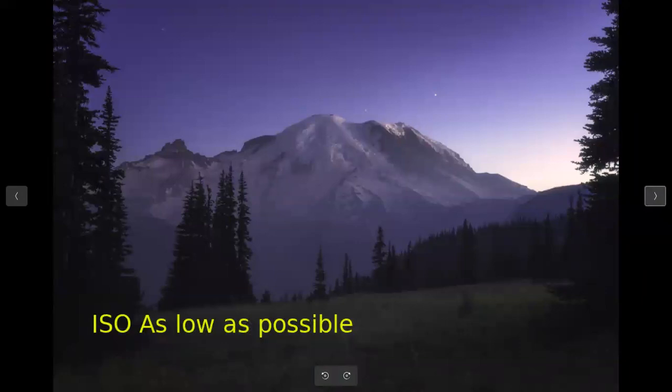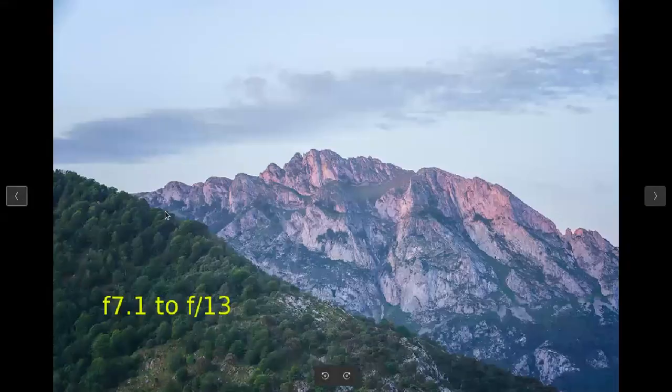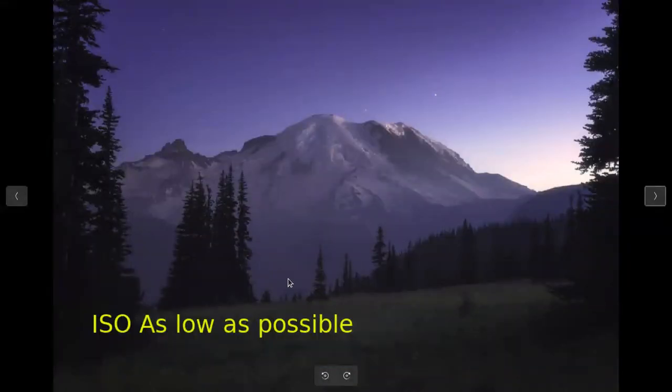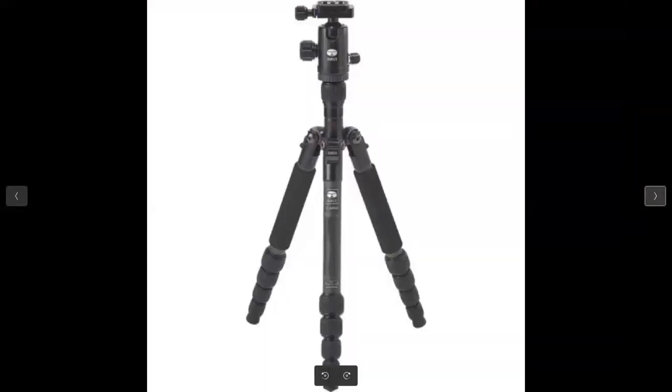For ISO, whenever we are capturing landscape photography, it is desired that we use a very low ISO value, otherwise noise will come. So by using both a smaller aperture and the lowest possible ISO, if our camera is telling us that the required shutter speed is slow, then by hand we get handshake blur or motion blur.